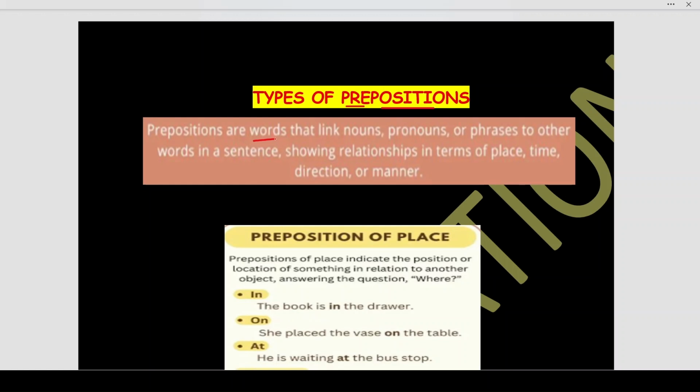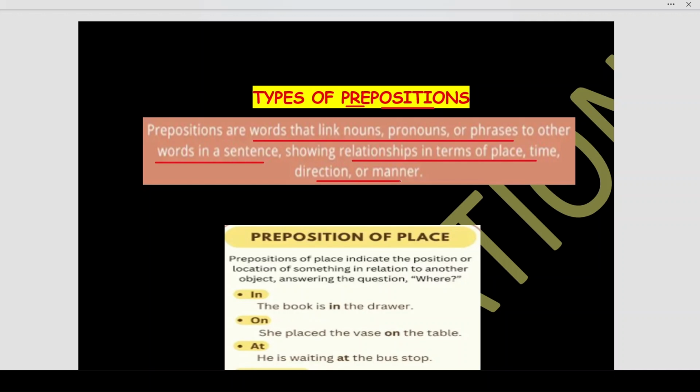Prepositions are words. What are they? They are words that link nouns, pronouns, or phrases to other words in a sentence. Now, as you know, students, in a sentence there are many words, and words can be your nouns, pronouns, or phrases. Prepositions are those words which will link these nouns, pronouns, or phrases to other words in a sentence to show relationships in terms of place, time, direction, or manner.